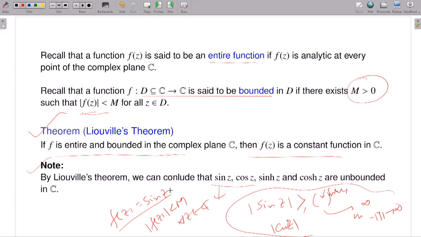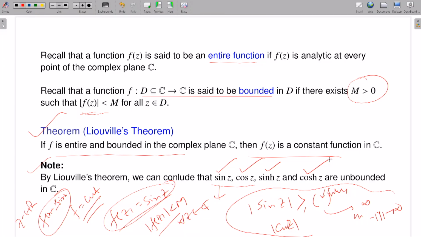Now your function f is an entire function, and it is bounded, that means it satisfies the statement of Liouville's theorem. So the conclusion of Liouville's theorem is that f has to be constant. But what is your function? f(z) is equal to sin z. In particular, if I take z in the real line, f(x) is equal to sin x, which is not a constant function. So you arrive at a contradiction. Why did you arrive at a contradiction? Because you started with a wrong assumption that your function f(z) equal to sin z is bounded. So this is wrong, and therefore f(z) equal to sin z is an unbounded function. This is a very simple application of Liouville's theorem. You can conclude that sine, cosine, sine hyperbolic and cosine hyperbolic are all unbounded functions.